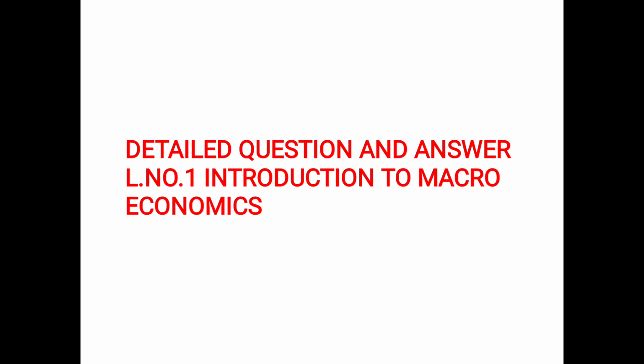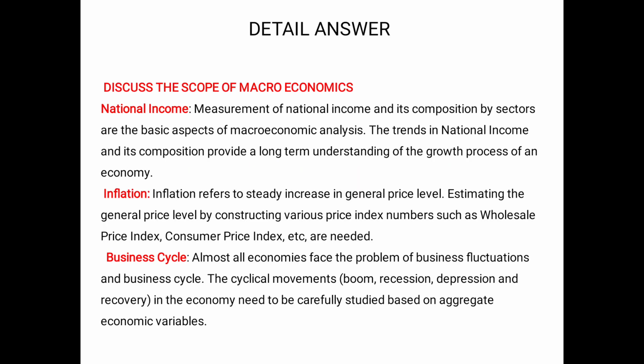Previously we have seen about capitalism, socialism, mixedism. We have seen about all the sectors, that is 2-sector, 3-sector model, 4-sector model. And we have seen the differentiation between capitalism, socialism and mixedism. So now we are going to see the detailed question answer of chapter 1.